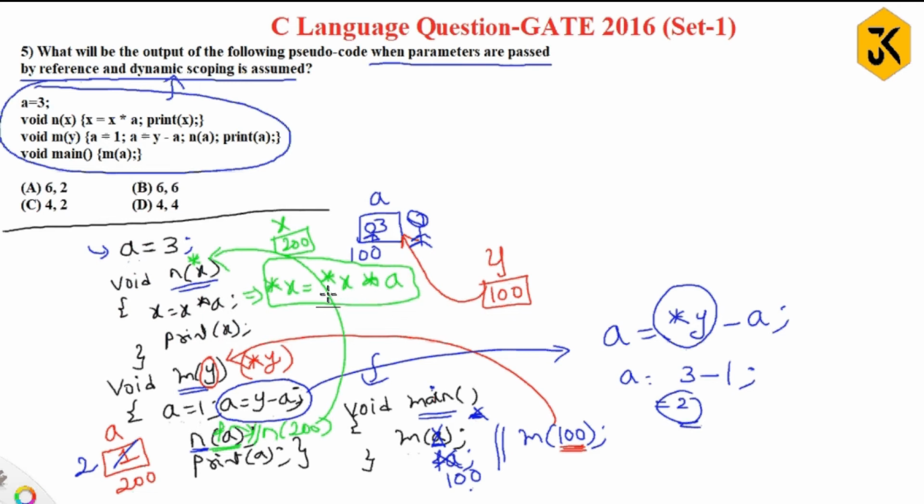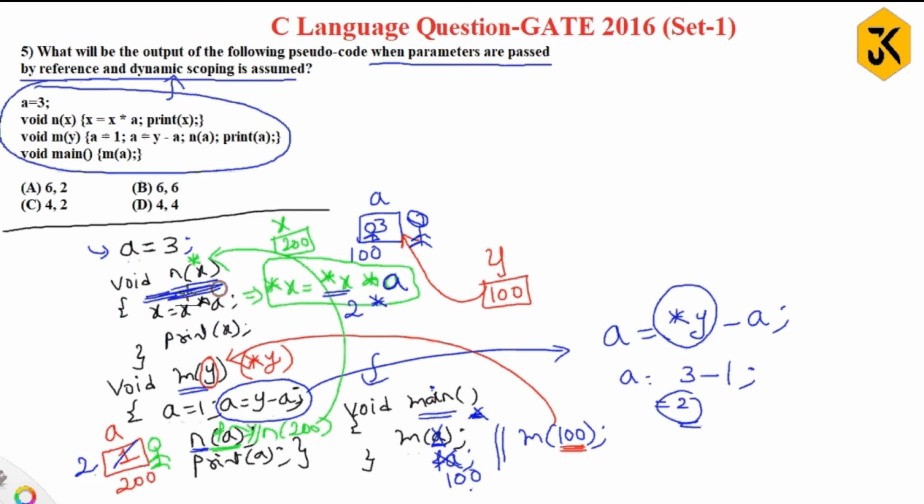What is star x? X value is 200, so it will move to location 200. Star x means 2, and then into the variable a. Here is the important part, where the difference between static scoping and dynamic scoping lies. It is going to check for a corresponding local a variable.